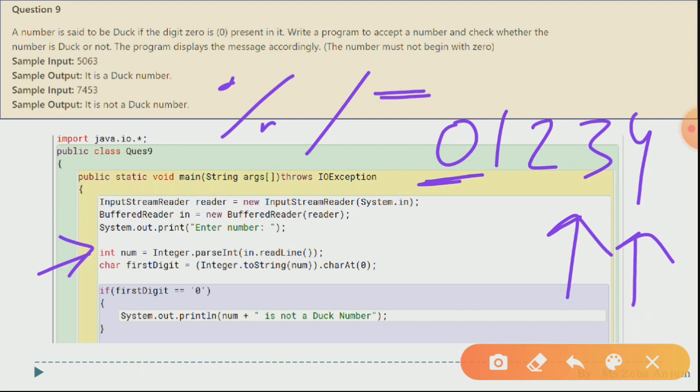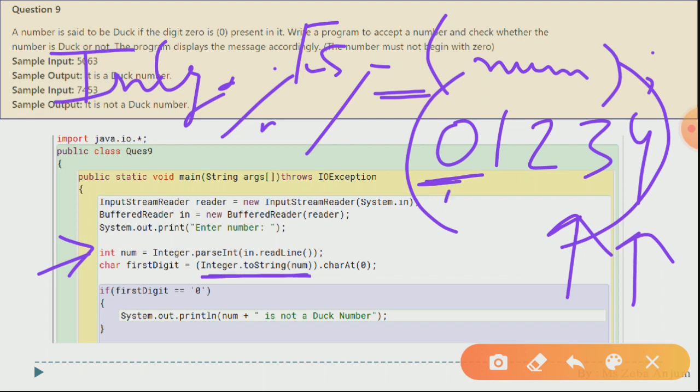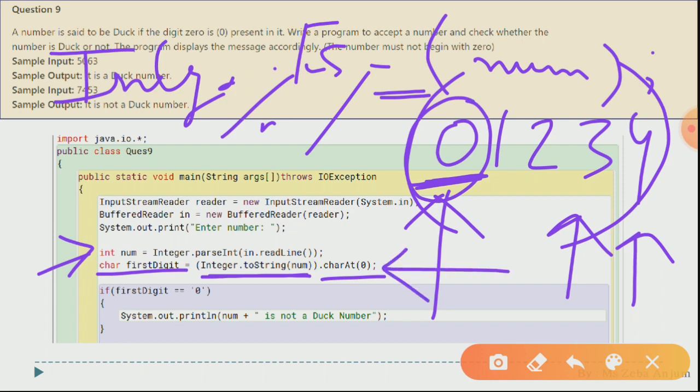So how are we going to do it? See over here, it is a function Integer.toString(num). We are going to convert this overall integer into a string using this function Integer.toString, and in brackets our number, whatever number we are going to convert. Then you have got a string over there. आपको उसके बाद क्या करना है, you have to just pick the character at 0th position. So we have used over here .charAt(0). Now the first character is stored in this variable firstDigit. Now you can easily check whether it is 0 or not. For checking this 0 only we are doing this particular task. I hope the things are clear.